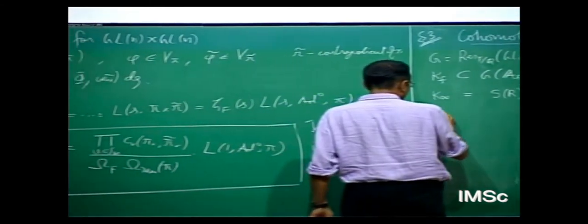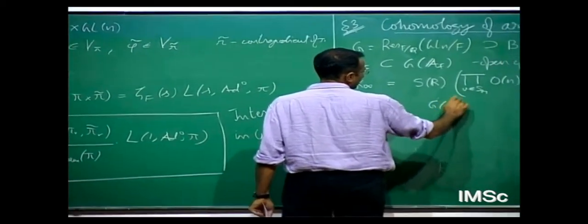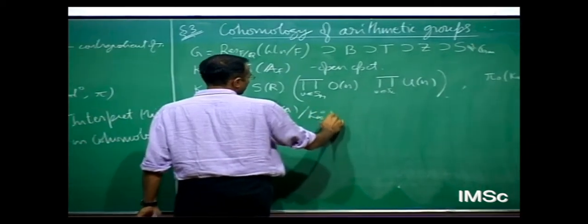Okay, I define the space S_G^{K_F}. This is G(A) mod G(Q) mod K_infinity circle K_F.